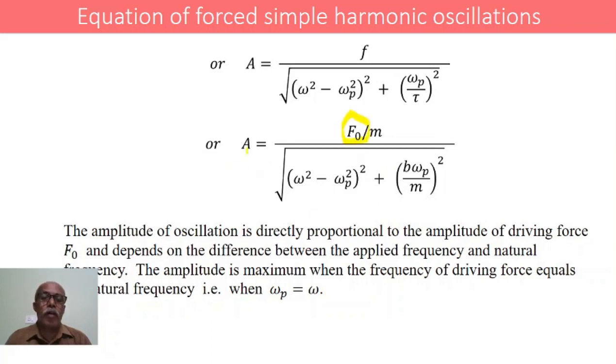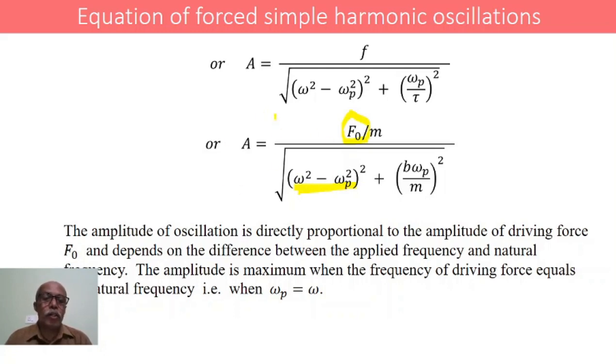Therefore, the amplitude of oscillation of a body under the influence of an external force is directly proportional to the amplitude of the driving force, and it also depends on the difference between the applied frequency and the natural frequency. One is the natural frequency and the other is the periodic external frequency or the applied frequency.